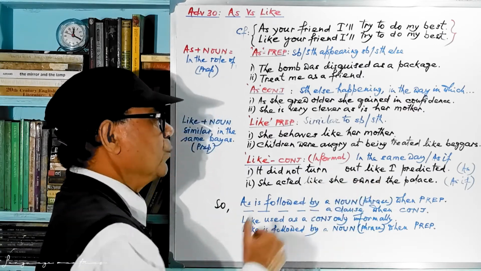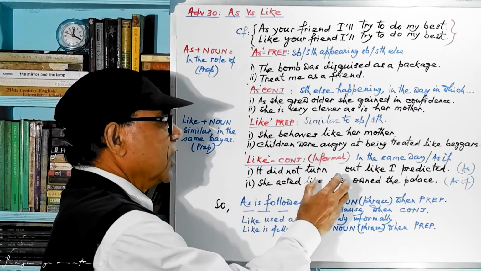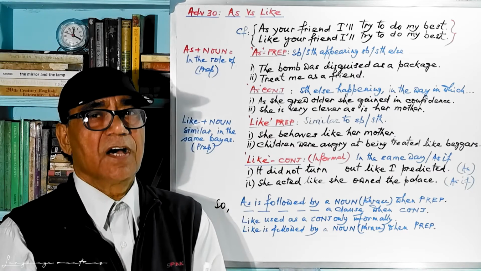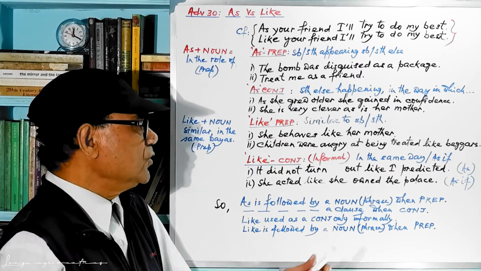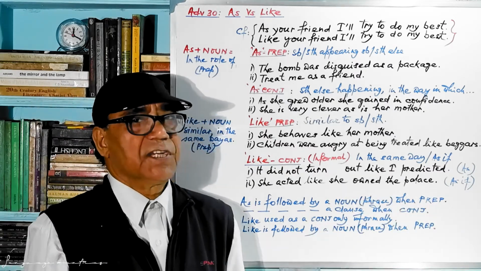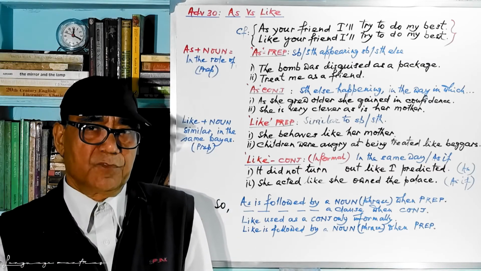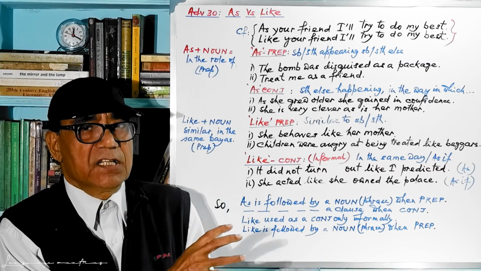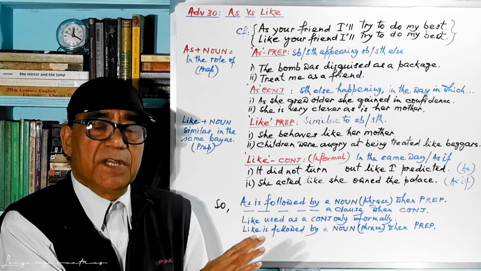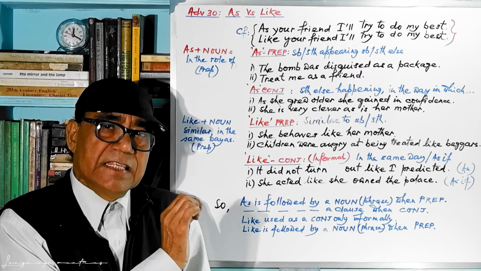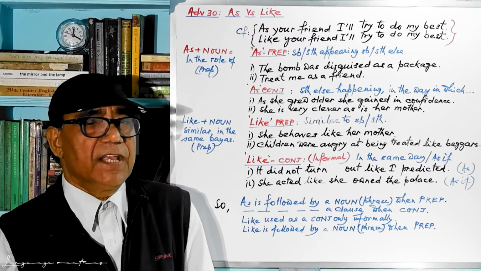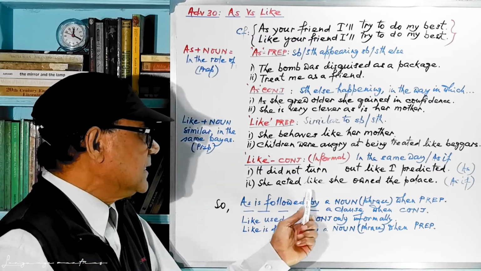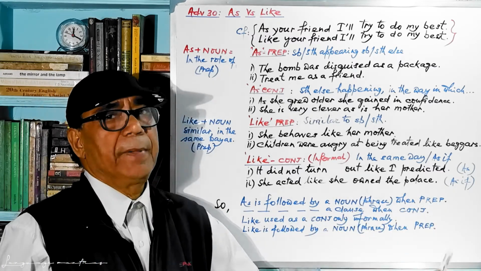It actually joins two parts. It did not turn out is the principal clause, and like I predicted is the subordinate clause. So the use of like is very much like a conjunction here. As I predicted, this like is equal to as. Next sentence: She acted like she owned the palace.